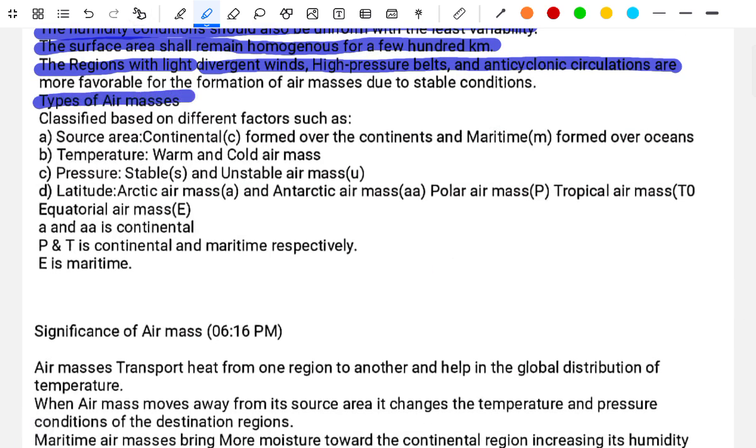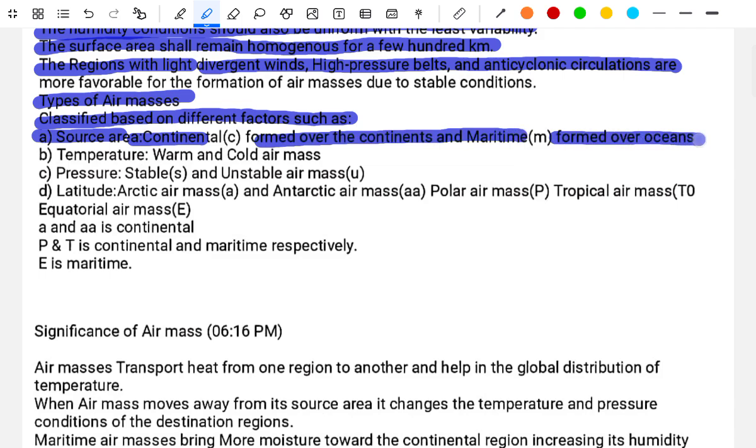Types of air masses. They are classified based on different factors. A, the source area: continental, c, formed over the continents, and maritime, m, formed over the ocean. B, the temperature: warm and cold air masses.